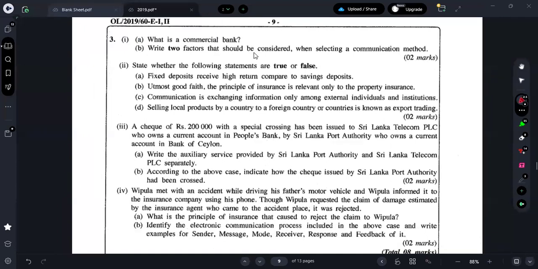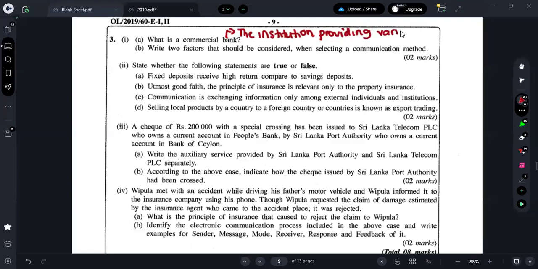Okay. What is a commercial bank? Guys, can I know the definition of commercial bank? So simply you can say commercial bank means, it is a financial institution, no? So here you can say the institution. What do they do? The institution which provides